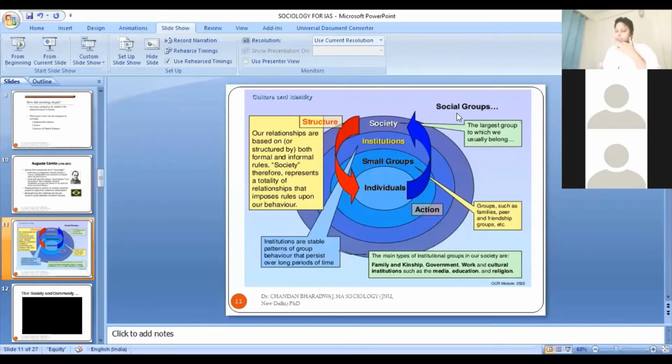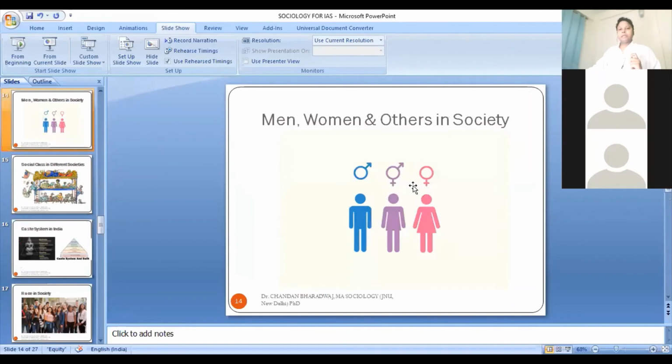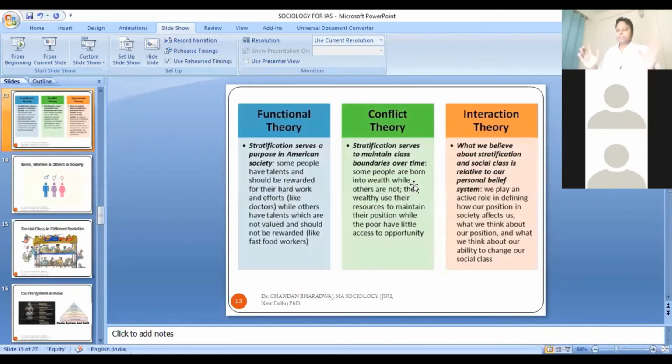So these are the approaches through which we explore and understand social reality. I will skip this one and I will come to the different approaches.